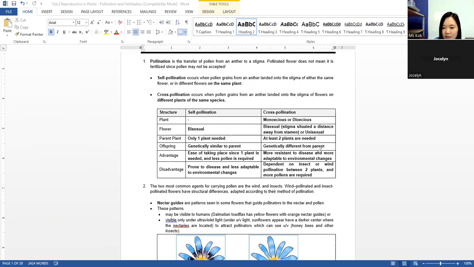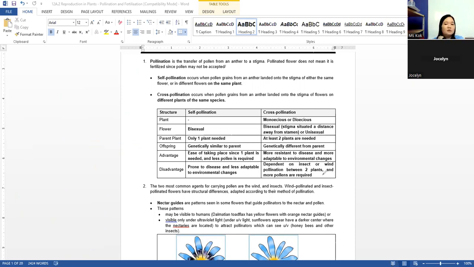Cross-pollination is more resistant to disease and more adaptable to environmental changes. Self-pollination is prone to disease and less adaptable to environmental changes. Cross-pollination depends on insects and wind pollination between 2 plants, so more pollen is required.